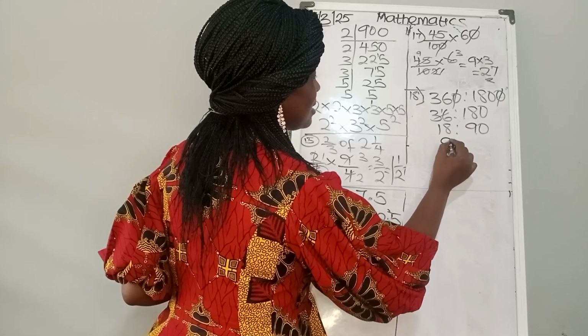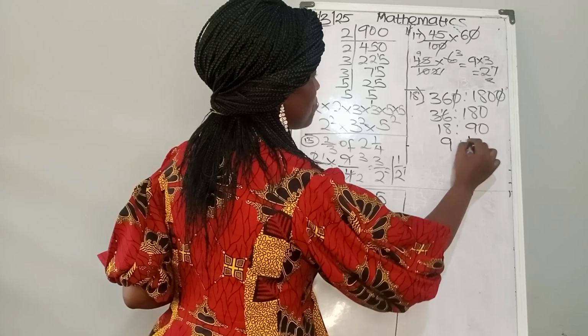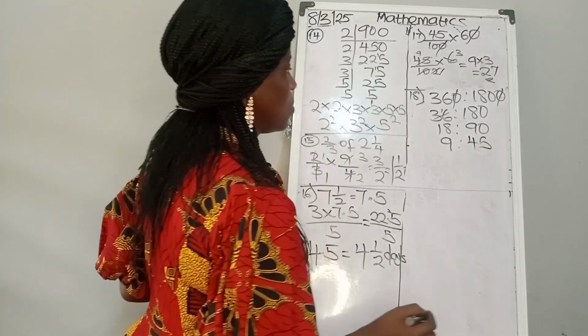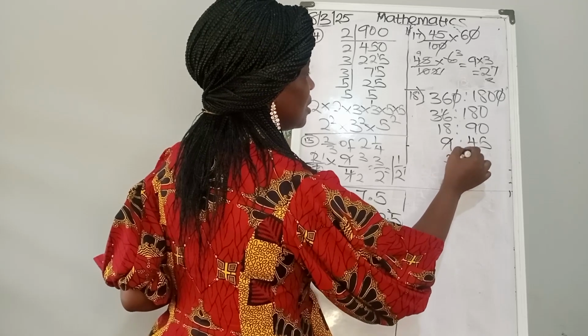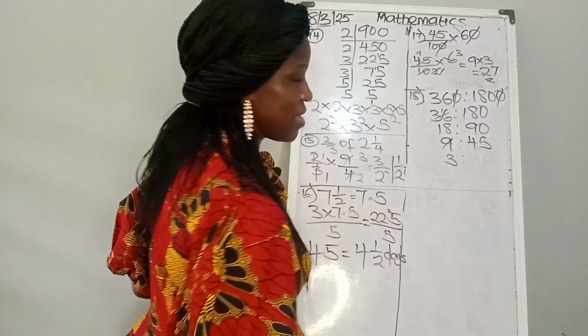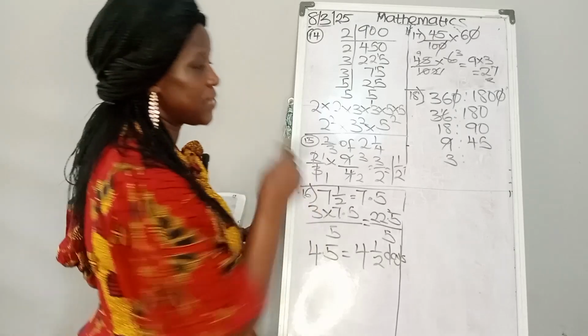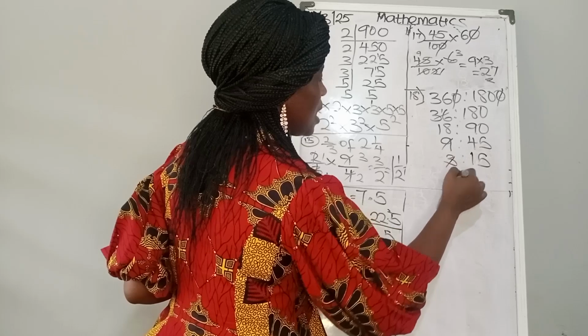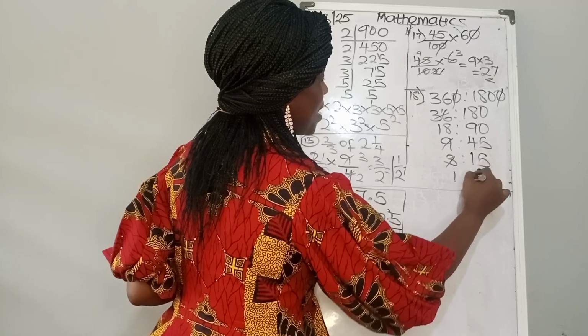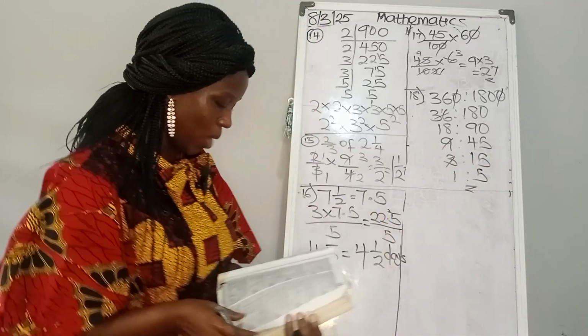Then 2 into 90, that is 45. What can we use again? We can use 3. 3 into 9 is 3. Then 3 into 45 is 15. 3 can still go. 3 into 3 is 1, 3 into 15 is 5. So our final answer there is 1:5.